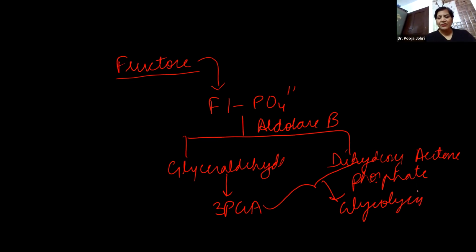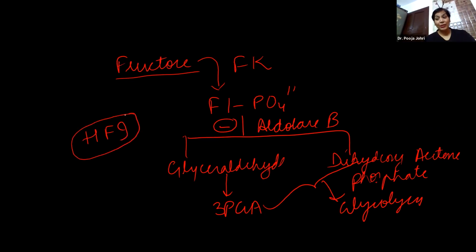Now, here the enzyme is fructokinase. Deficiency of aldolase B leads to hereditary fructose intolerance. The features in the beginning are asymptomatic, but when juice is given, the features actually increase.